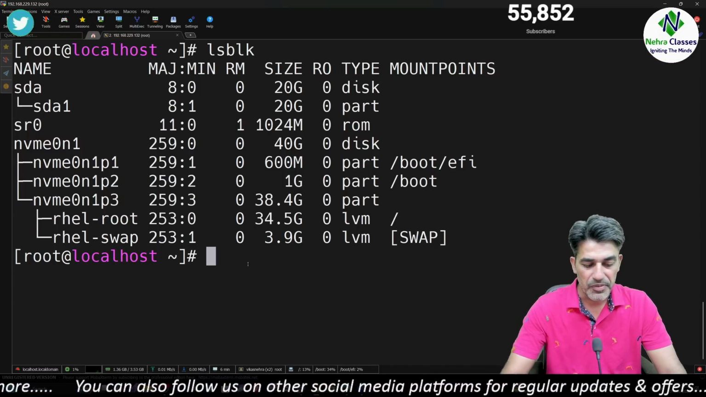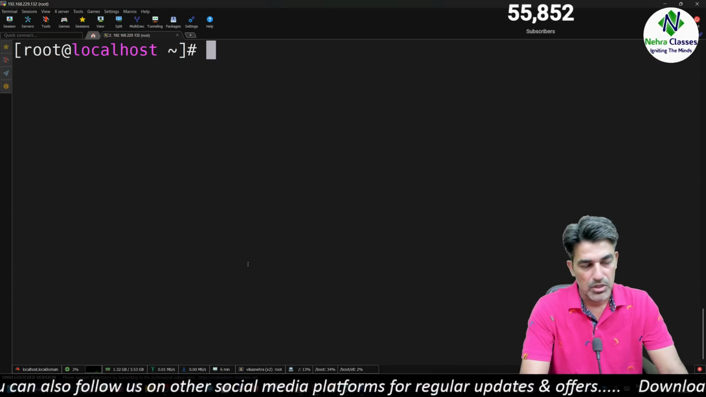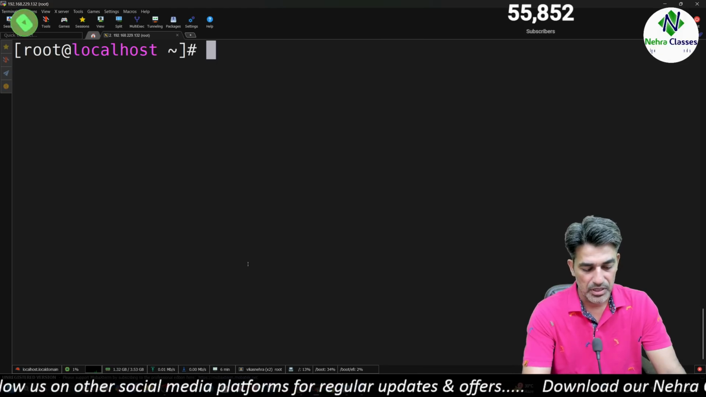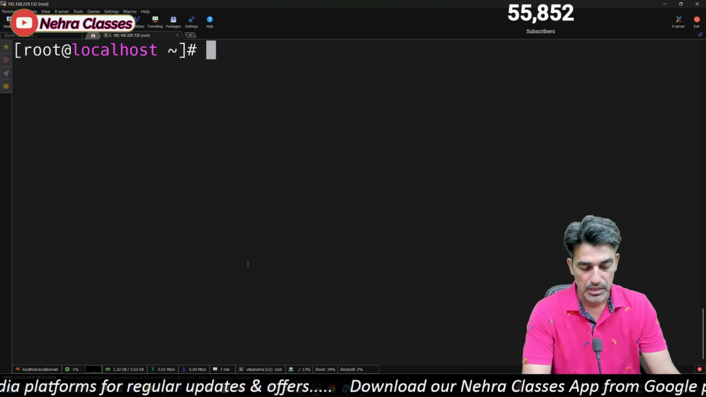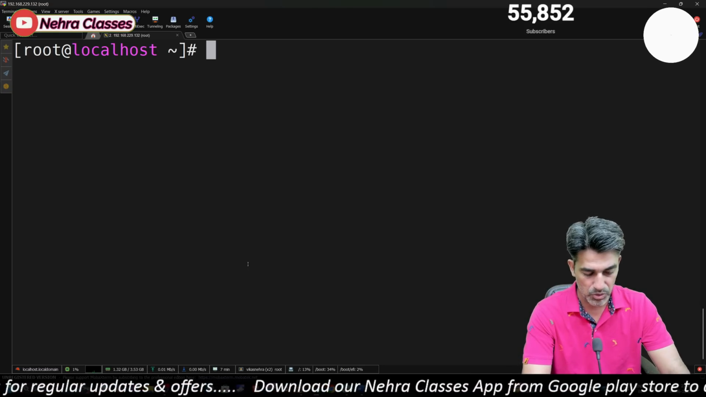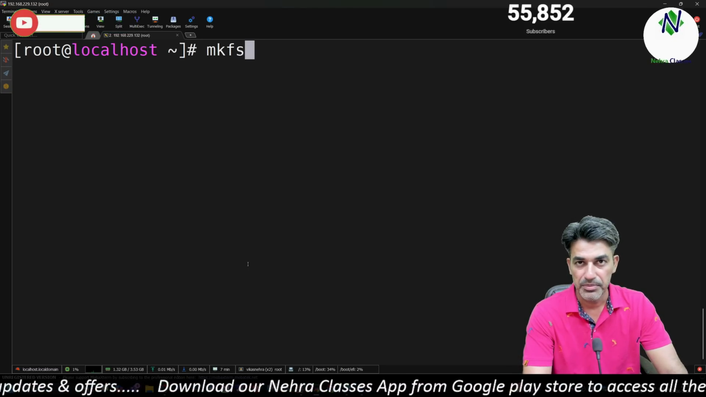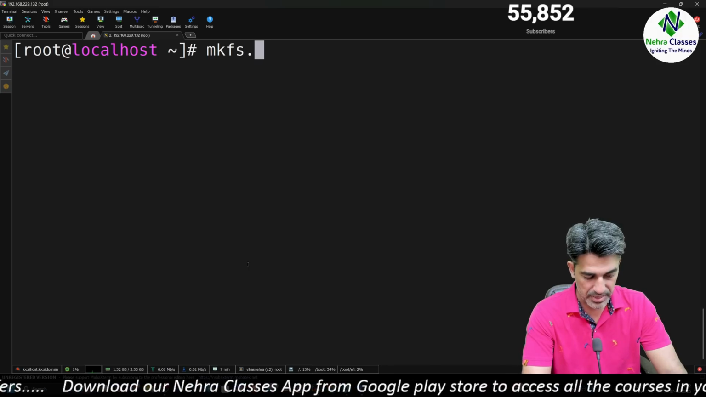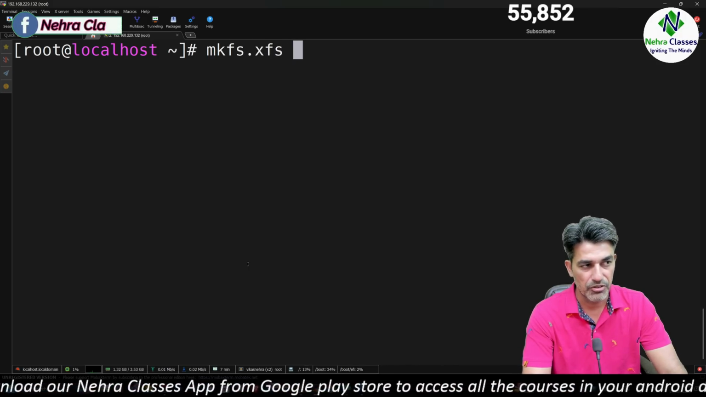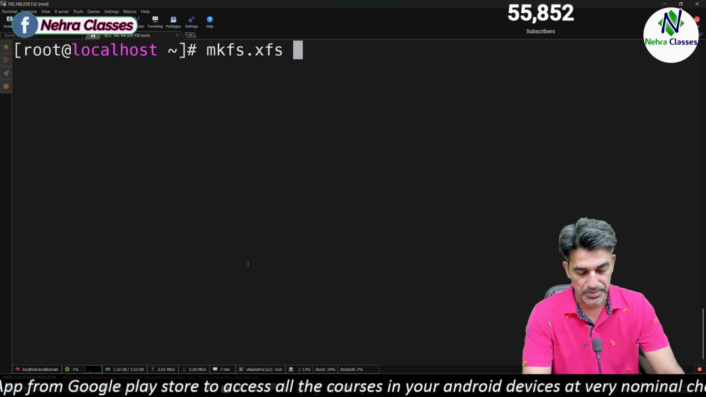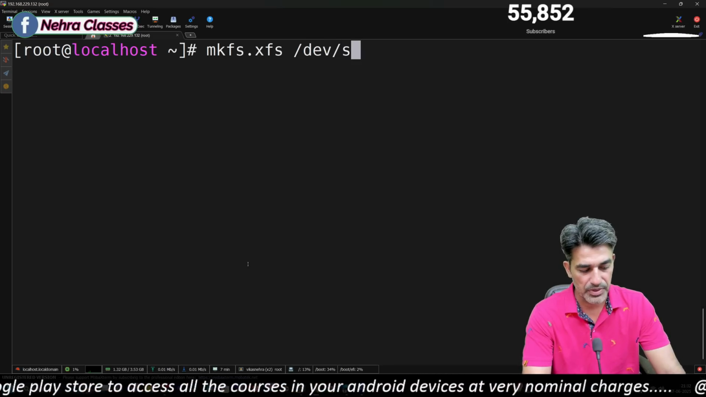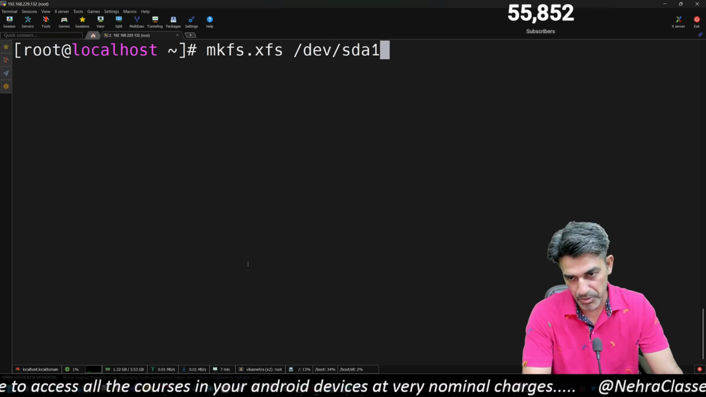This partition we will format as XFS. All of you are aware that in order to create the file system, or if you want to format a disk or the partition, we can use mkfs command. mkfs.xfs will create the XFS file system on this disk or the partition. After that, we can specify the partition name, obviously.